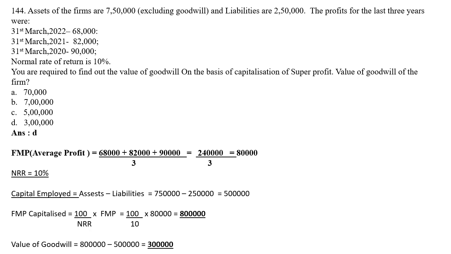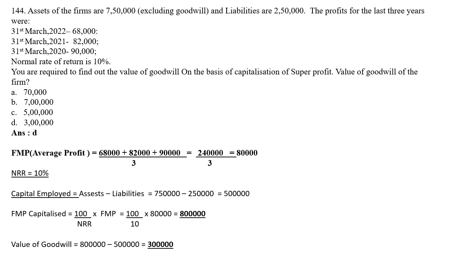Okay, so here the calculation format is, first you have to find out the average future maintainable profit, that is your average profit. In the sum, the profit from 2020 till 2022 for 3 years is given.